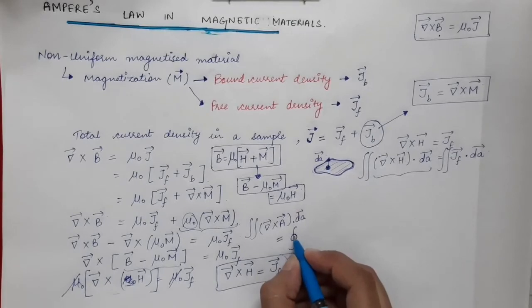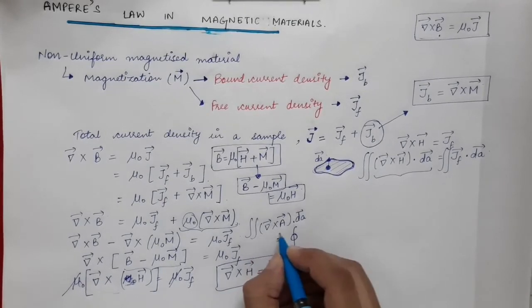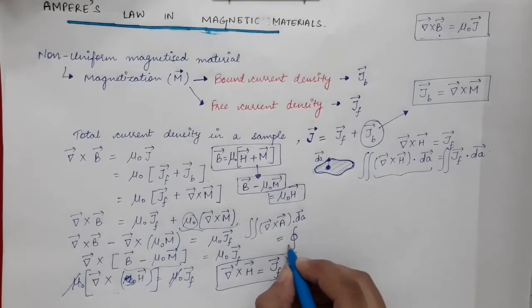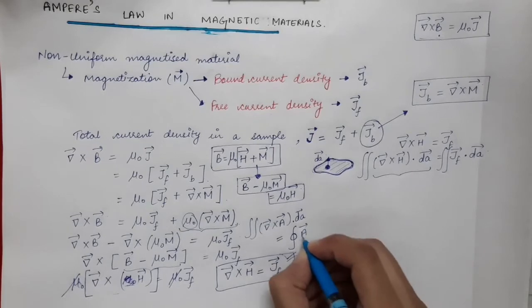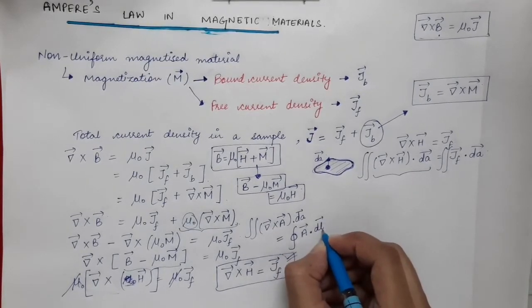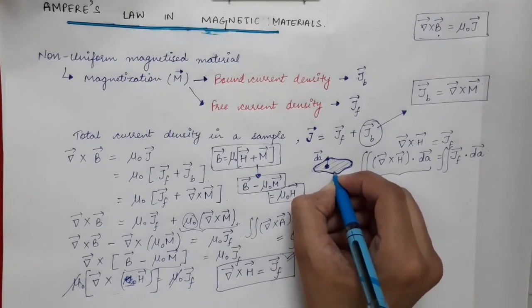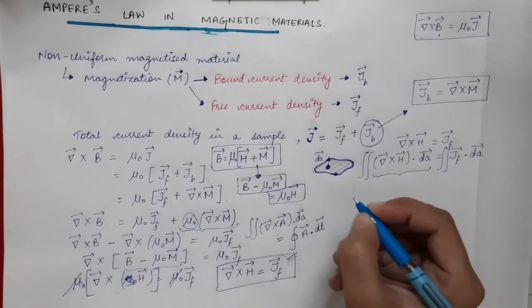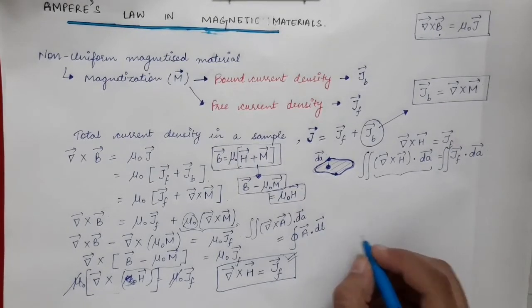So the open surface integral of this term will be equal to the closed line integral of A vector dot product with dl vector. Now this dl vector is the small length element on the boundary of this surface.